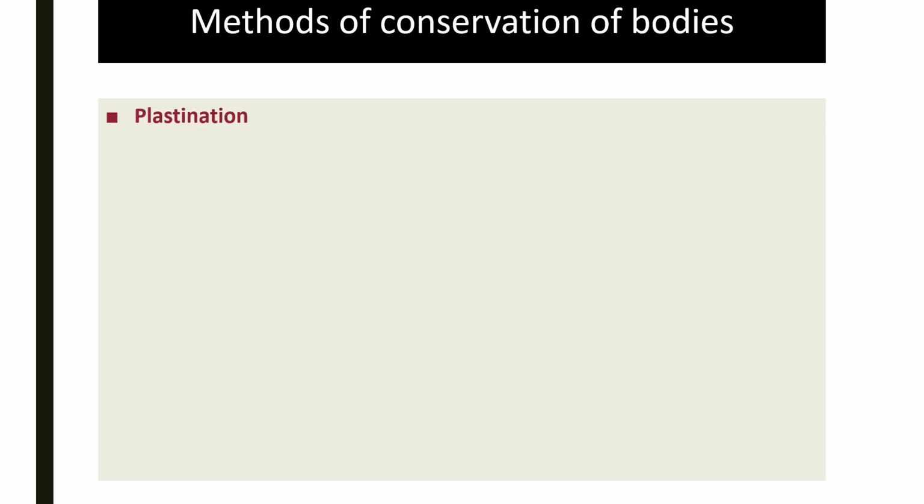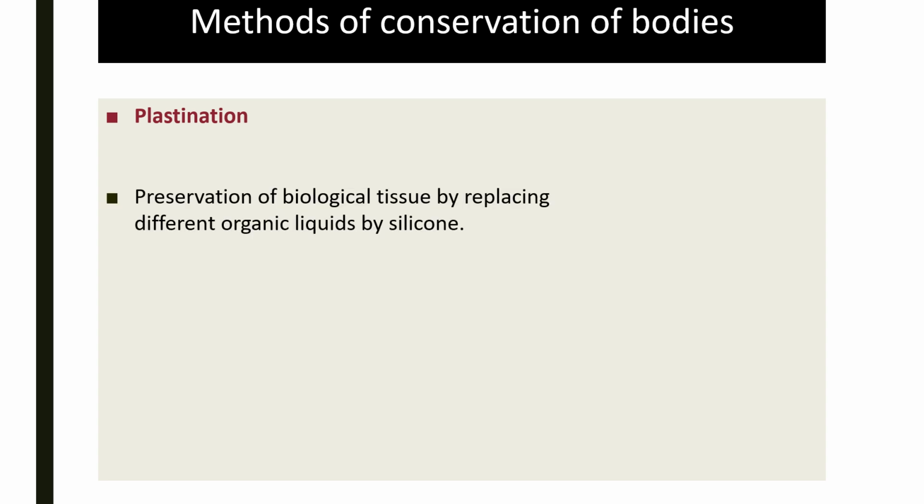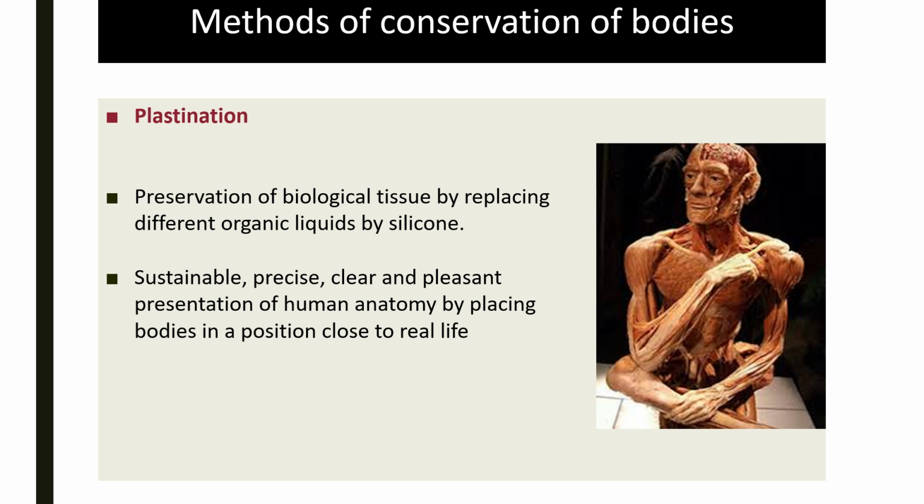Another very interesting technique was developed in 1977, plastination, which preserves biological tissues by replacing the various body fluids with silicone. Look at what this technique produces. It's a body, not a model. It's a real body that has been preserved using a method known as plastination, which, as you can see in this image, enables us to present the human anatomy in a way that is durable, precise, clear and pleasant to look at, precisely by placing the bodies in a normal position, in a position close to life.